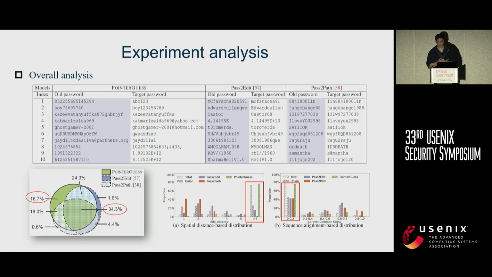We first analyze the overlap ratio of PointerGuess, PARSE ID, and Pass2Path. There is a 34.3% overlap rate among the 3 models, and more importantly, we can observe that PointerGuess has a much higher independently correct password rate, which is 16.7%. Then we also investigate the similarity distribution of these 3 different models. We employ a spatial distance-based metric and sequence alignment-based metrics to analyze the distribution of these 3 models' correct passwords.